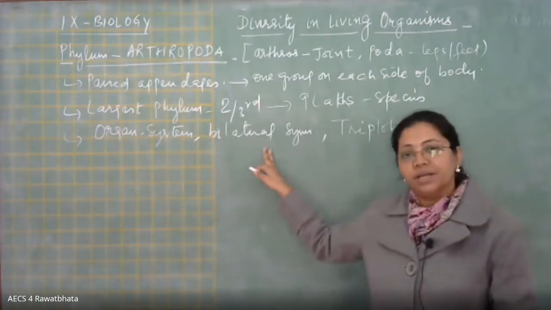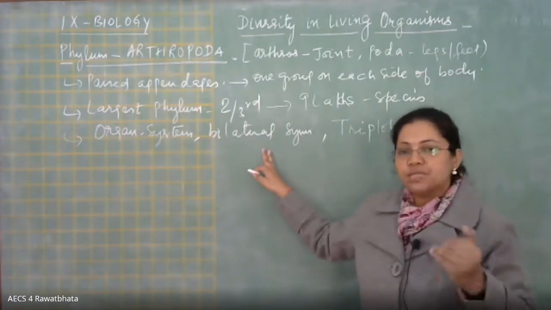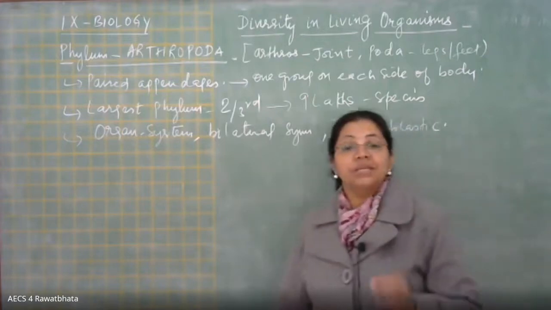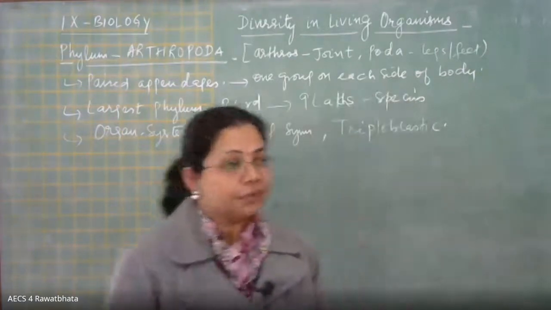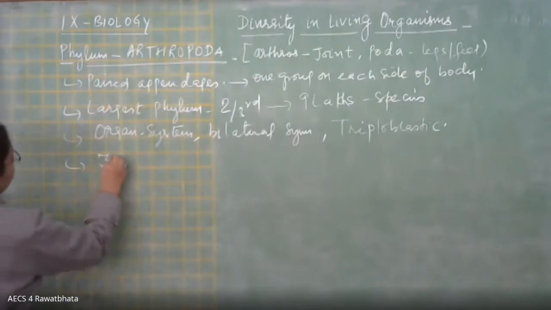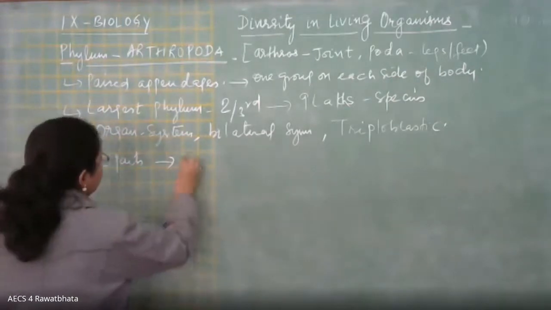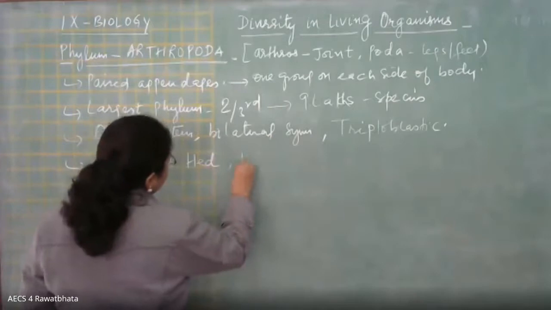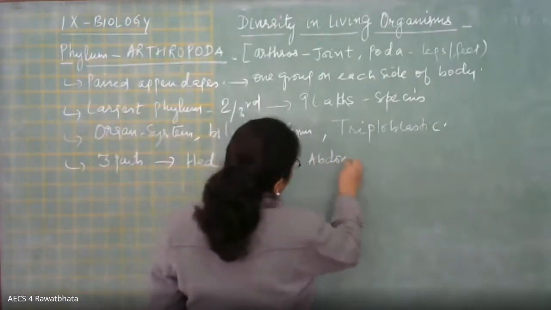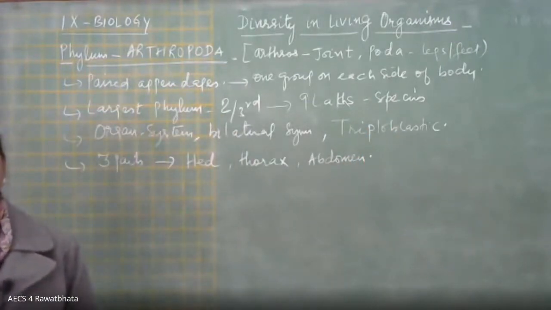Their body can be divided into 2 equal halves through a longitudinal axis which is passing through their central axis of the body. Triploblastic, they are having 3 embryonic germ layers, right? Another one, their body is made up of 3 parts, and these parts are head, thorax, and abdomen. These names you have to remember: head, thorax, and abdomen.